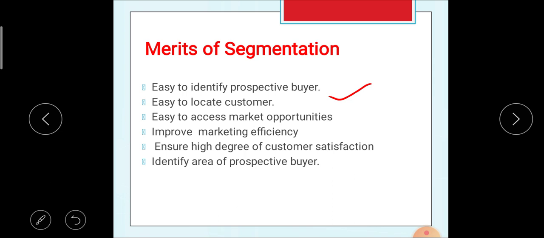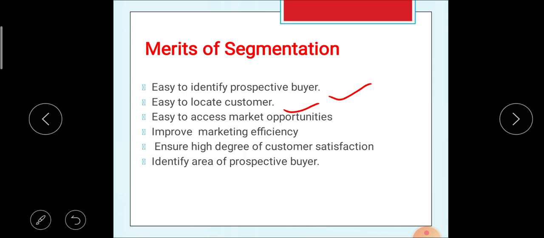Then, easy to locate customers. That means according to different market segments or homogeneous groups of customers, the firm can easily locate the customers, and accordingly plan future marketing strategies. Next, easy to assess marketing opportunities. Due to market segmentation, as a homogeneous group is identified, it is easy to assess the different opportunities in marketing.